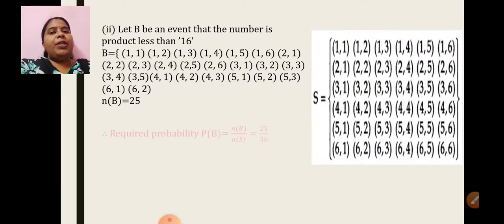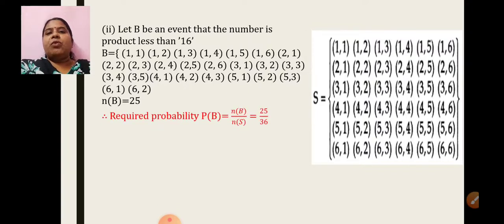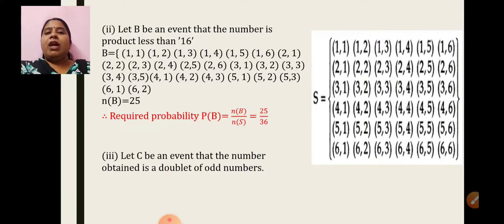The required probability will be P of B is equal to n of B upon n of S. So n of S was 36 and this I have got 25. So 25 upon 36. If it cannot be reduced, leave it as it is. No need to convert it into a decimal fraction. Okay. So 25 upon 36. Let's see the last event.